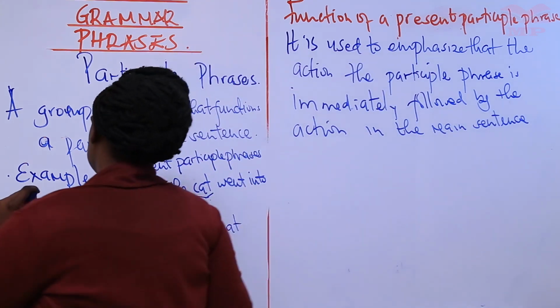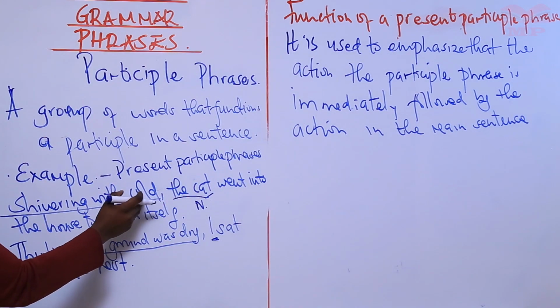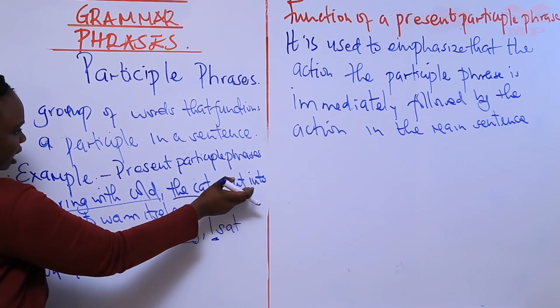Okay, this shivering with cold is immediately followed by this other action.